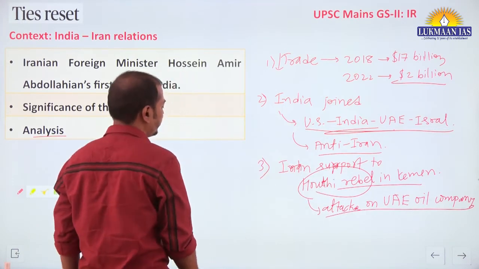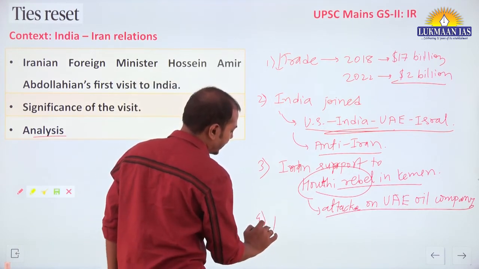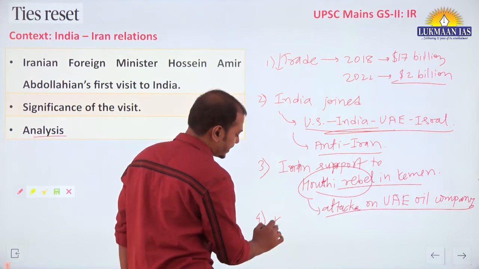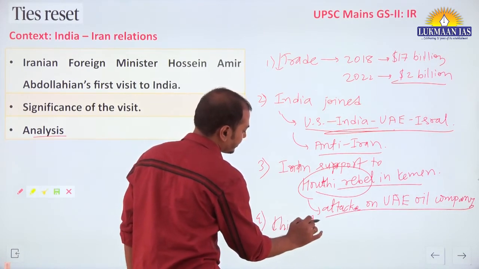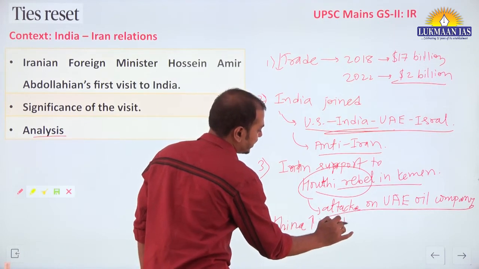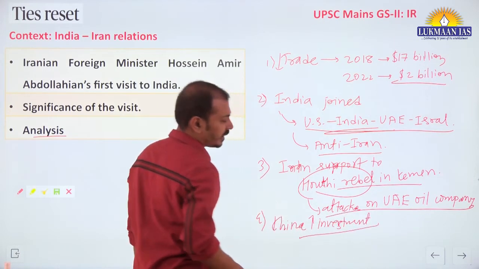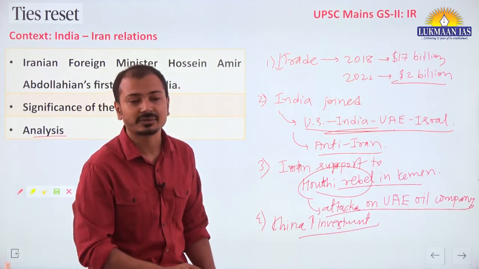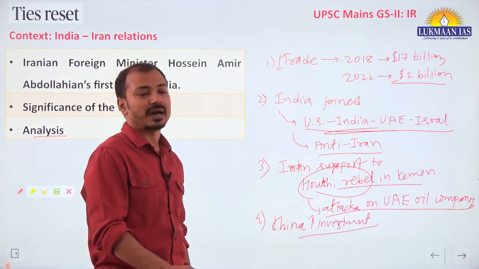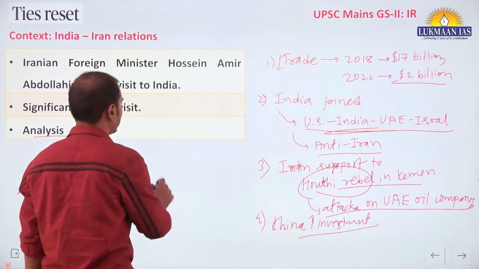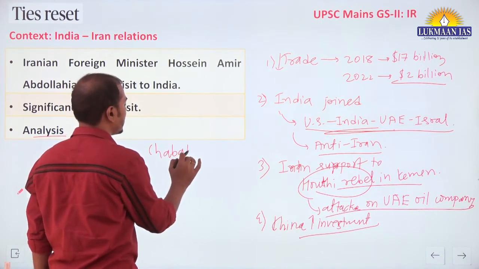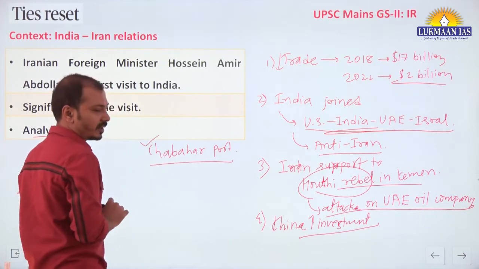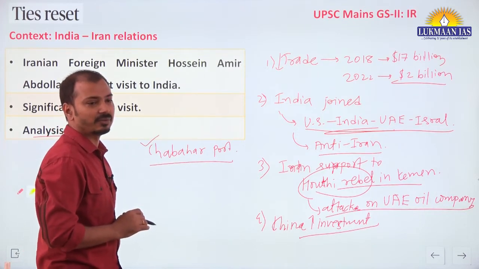And at the same time, if you have followed the news in the past, India's investment in Iran has come down, and China's investment in Iran has increased. China and Iran signed a friendship deal, a partnership of 25 years. At the same time, investment in Chabahar port in Iran has been very slow, and therefore Iran is concerned about that also.